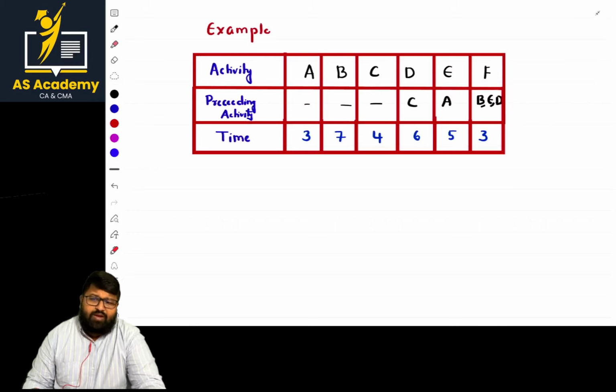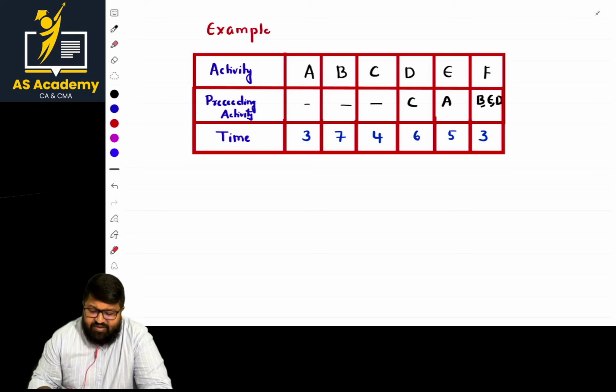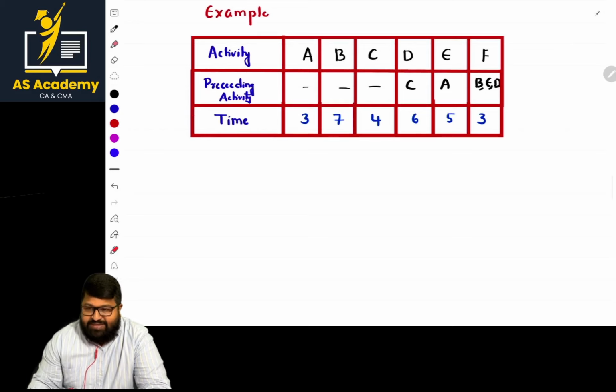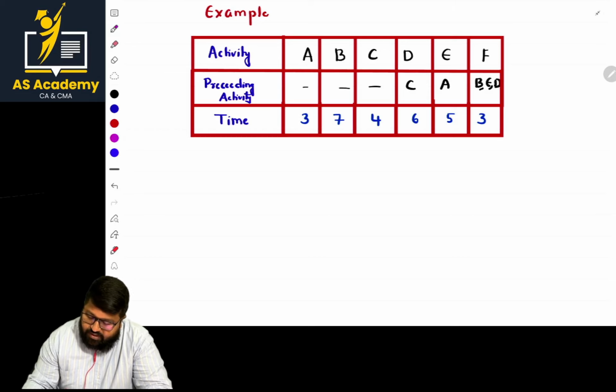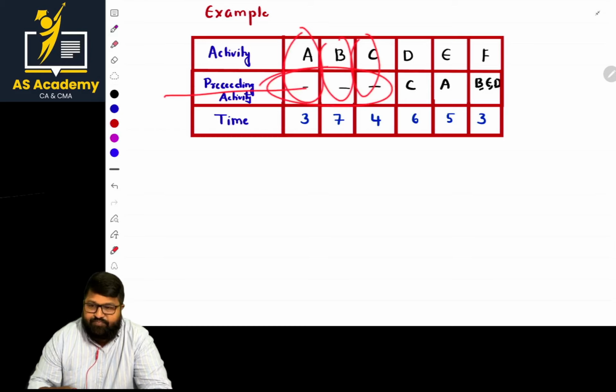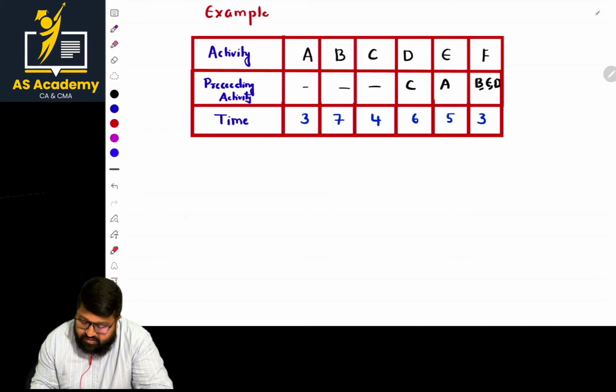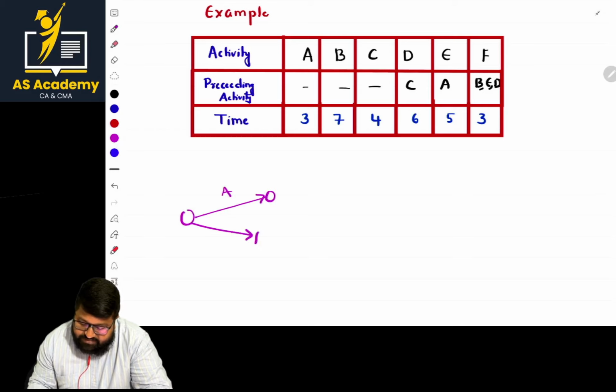Now let us go with the critical path. By seeing this diagram, the first basic fundamental thing is that we need to consider the diagram. Here in the question, A, B, C have nothing preceding them, so they are the starting parts. They start simultaneously. Is it clear? So this is A, this is B, and this is C.